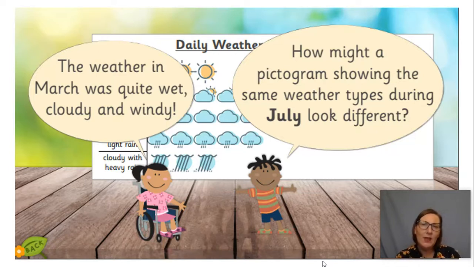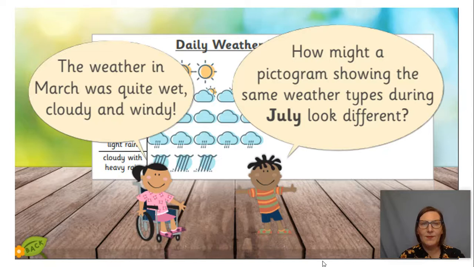Now I want you to have a think. How might the pictogram showing the weather types in July look different? So if you think about spring, it's often rainy and windy and wet. What season is July in? Is July in winter or summer? That's right, July is in summer. So how would the pictogram look different in the summer? I want you to pause the video here and have a little chat with the person in the room.